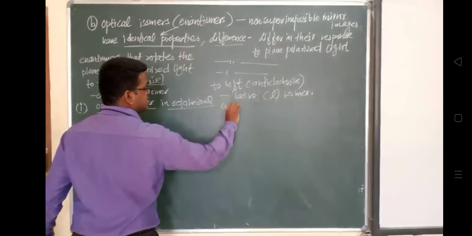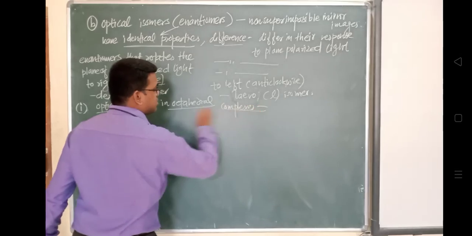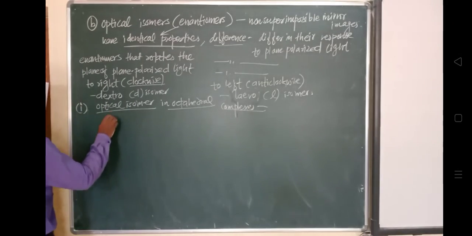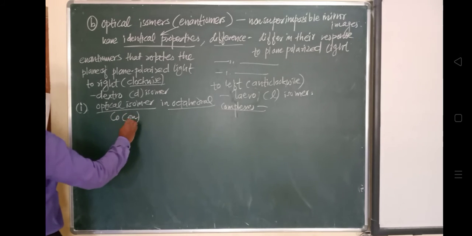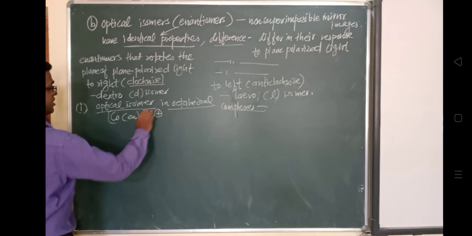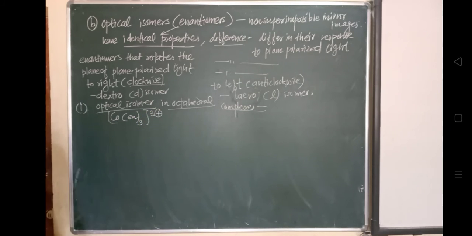So in octahedral complexes, consider the example cobalt with en, that is ethylenediamine, 3 times, and a 3 plus charge. Now how to represent each? One is a dextro and another is a laevo structure.